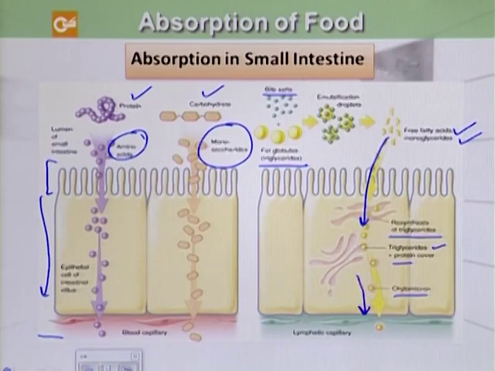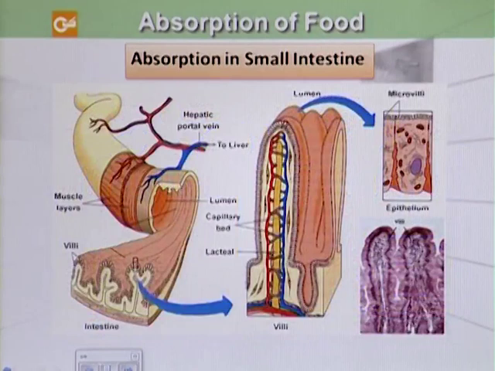Now we have to see why, in the case of carbohydrate and protein metabolism, they enter the hepatic portal system or liver. This is because in the liver the protein and carbohydrate molecules are chemically modified. We can take the example that many drugs that are absorbed through the gastrointestinal tract are metabolized by the liver before they enter the general circulation system.